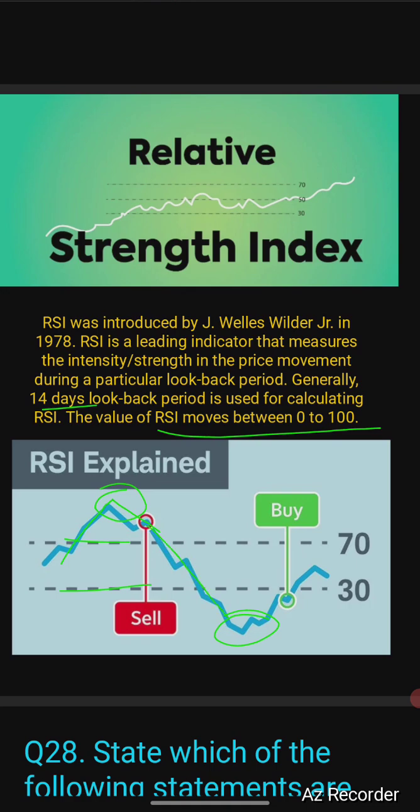Likewise, when it reaches 0 or near 0, it means it's oversold, and when it crosses 30, it is going to be bought by people, so this is the time when you should buy it. Between the two lines it may be moderate, neither overbought nor oversold, but in these areas, based on the quantity of shares, you may decide whether you should buy a particular share or not. Hope the concept is clear.